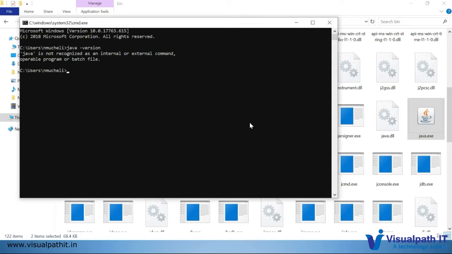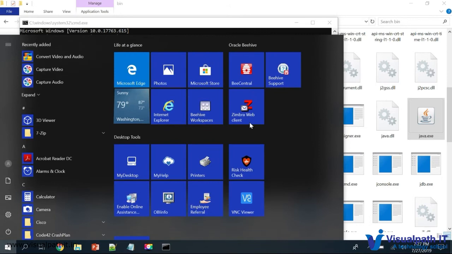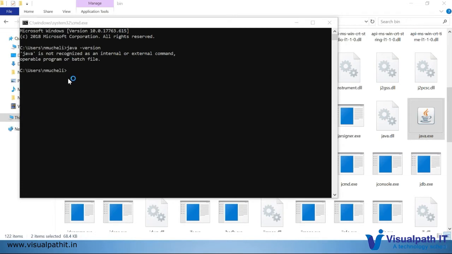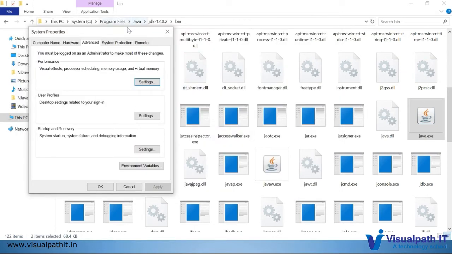The way to do this is, go to the advanced system settings. We can close this window for now, we can test it later.